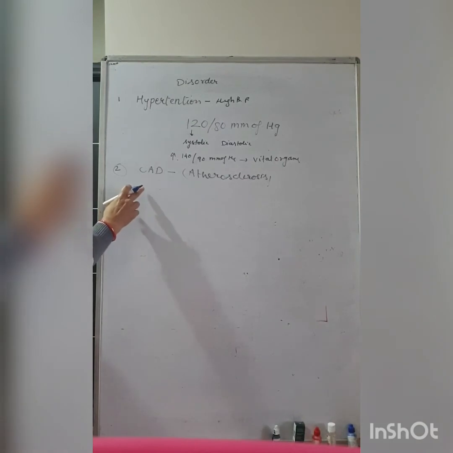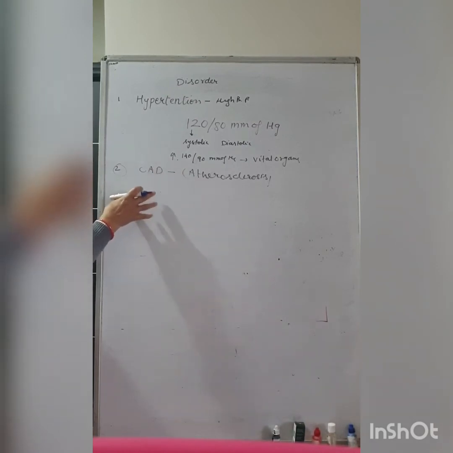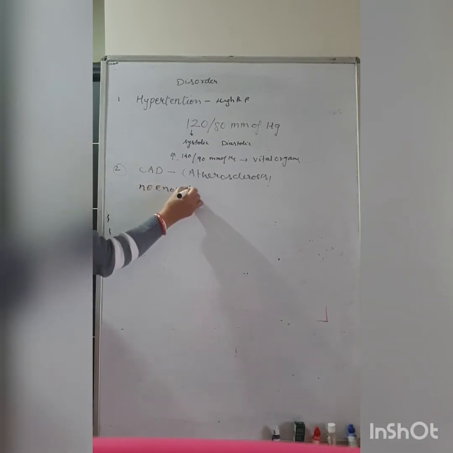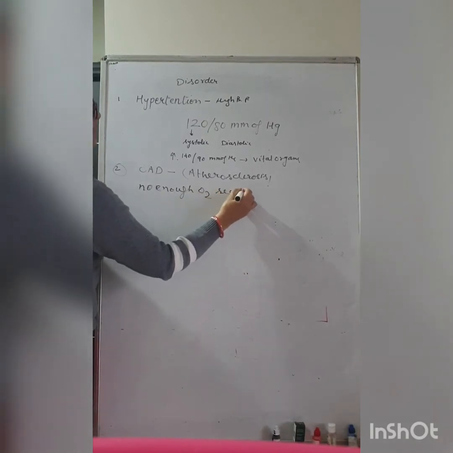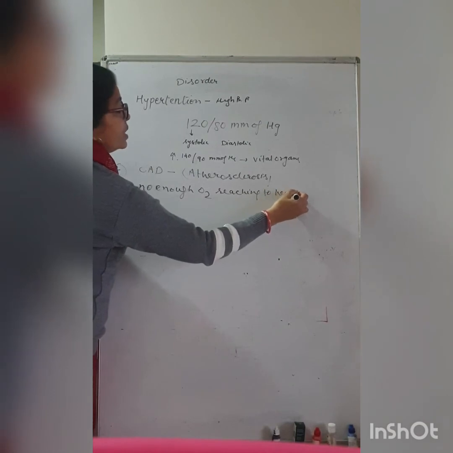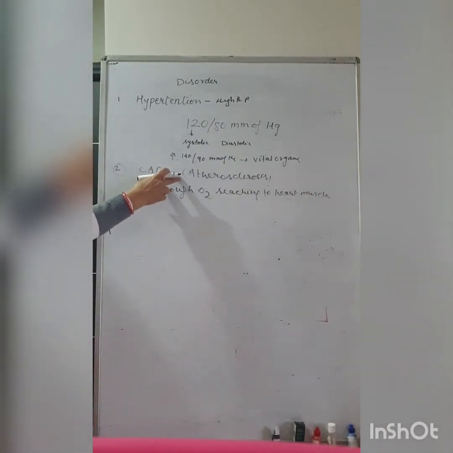Atherosclerosis, or coronary artery disease, means that not enough oxygen is reaching the heart muscles.